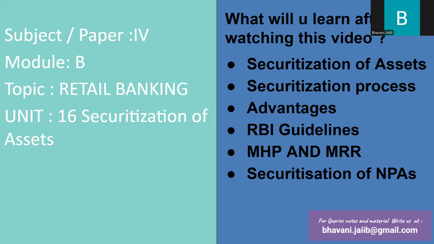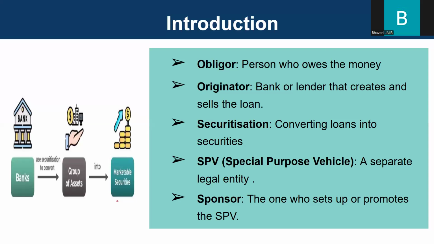So, what is securitization of assets? Let's say a bank gives out home loans, car loans, and credit card limits. These loans bring monthly payments from customers. Instead of waiting years to collect that money, the bank can sell these future payments to investors. This process is called securitization. The bank collects similar loans, puts them in a bundle, and sells them to an SPV, that is a special purpose vehicle, which then sells it forward to investors. This way, the bank gets cash now and the investor earns from the future payments.